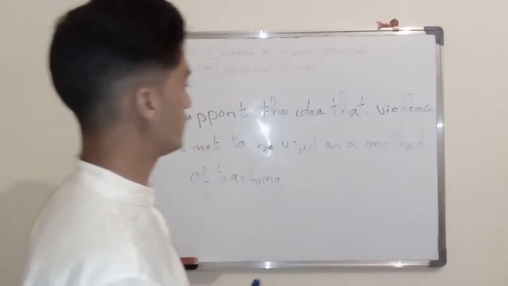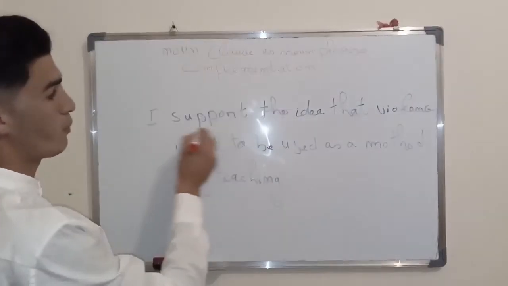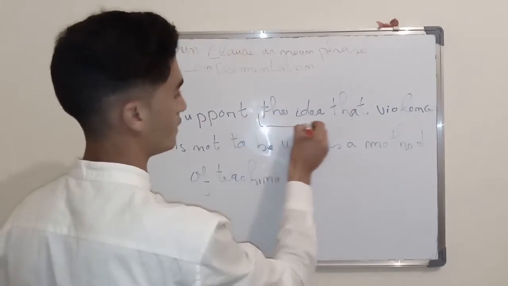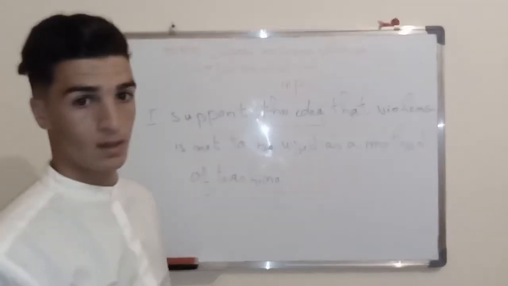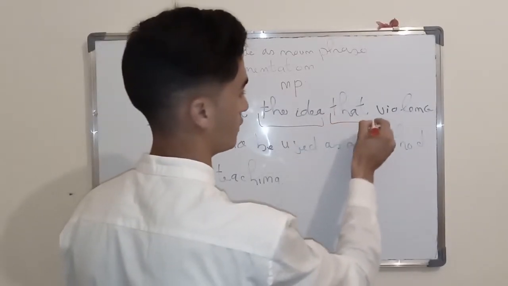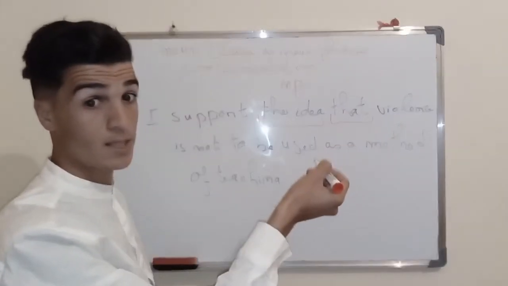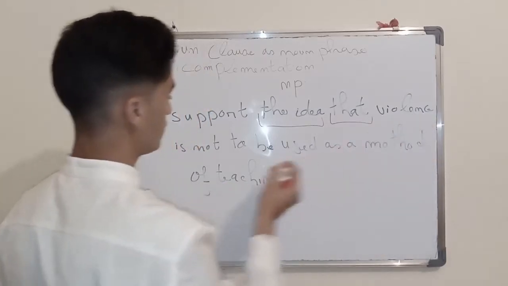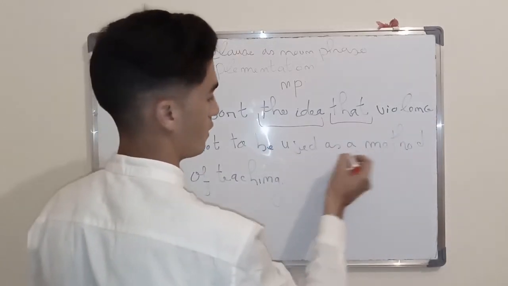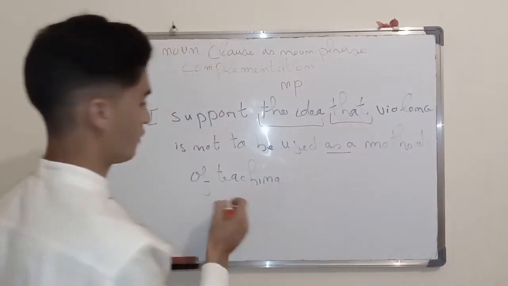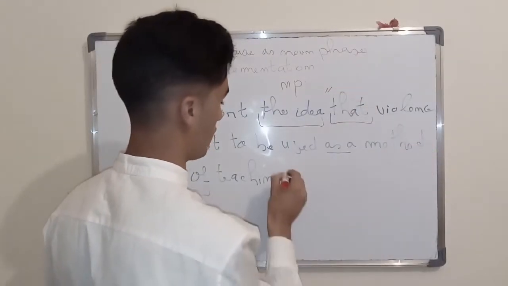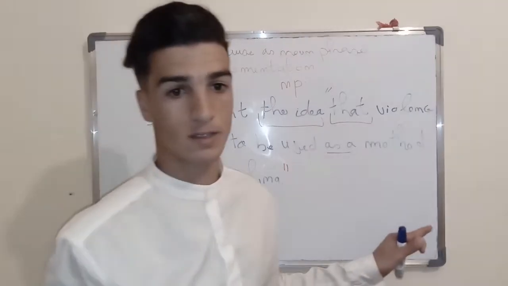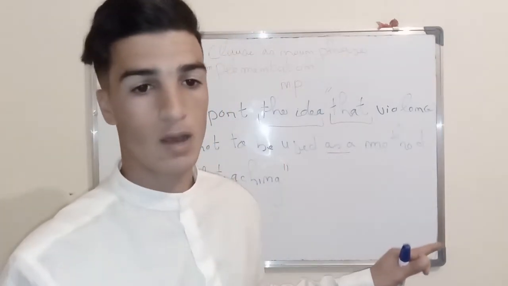Well, here as you see in this example, I support the idea. The idea is the noun. This is the noun phrase. Alright. That, this is a subordinating conjunction, right? That violence should not be used as a method of teaching. All of this, from here till here, this is a noun clause.